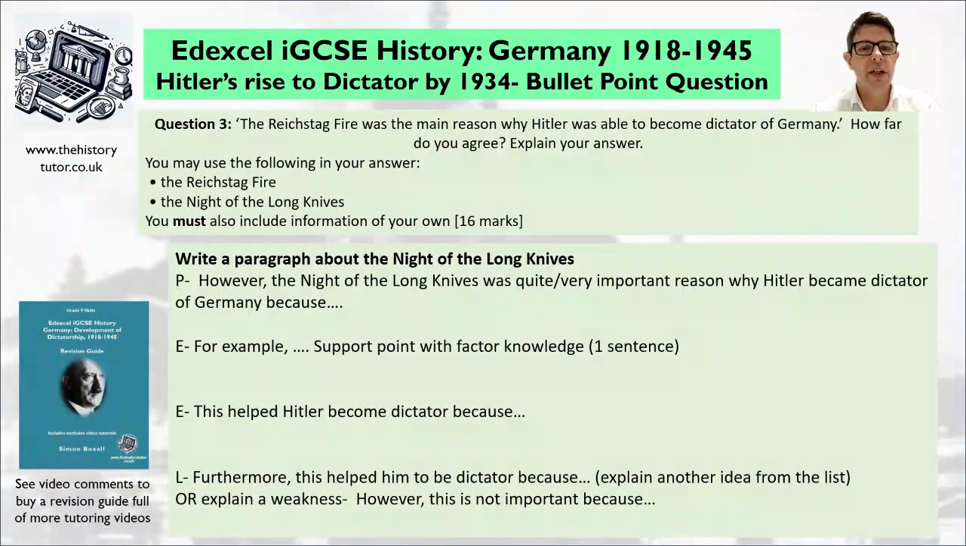Now try this for the Night of Long Knives. We've got our plan. We know this is about destroying opposition in his own party and gaining control. We know it's very important and eventually it'll lead to the army supporting him. So we've got lots of big impacts here. So pause now and go for the whole idea yourself. Away you go.